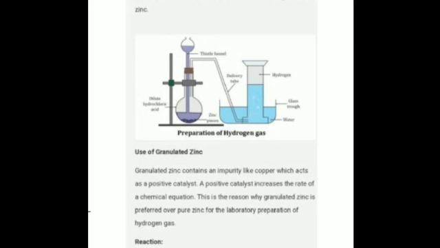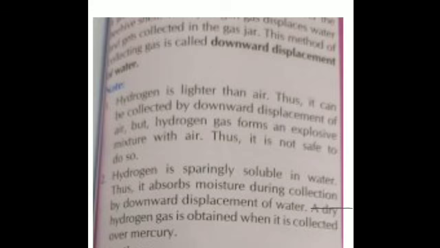Now what do we see, that hydrogen is lighter than air, thus it can be collected by downward displacement of air, but we cannot do this because hydrogen forms an explosive mixture with air. As soon as it comes in contact with air, an explosion will occur. So it is very unsafe and very risky.